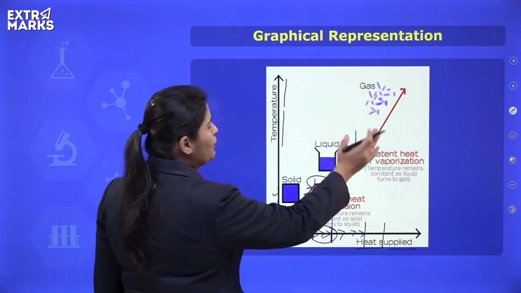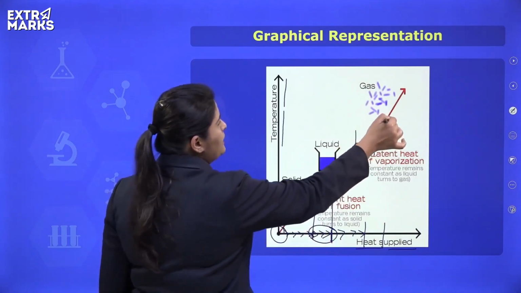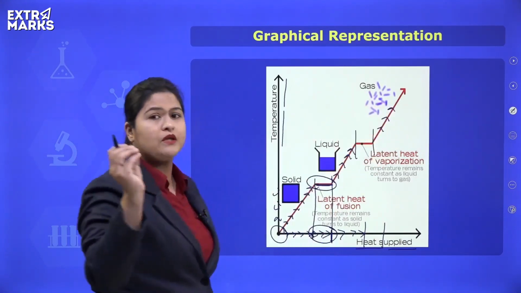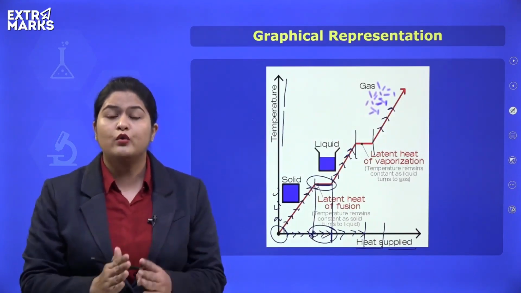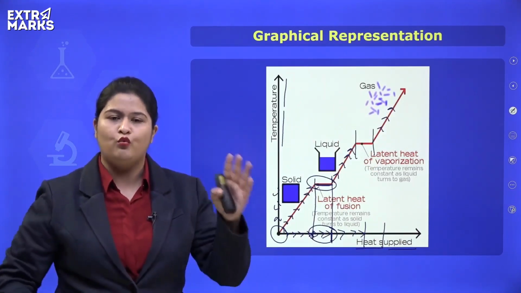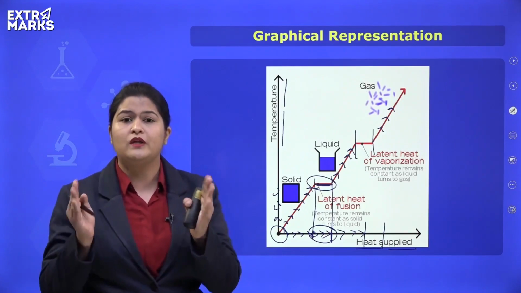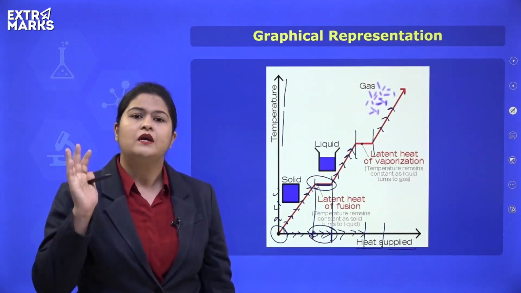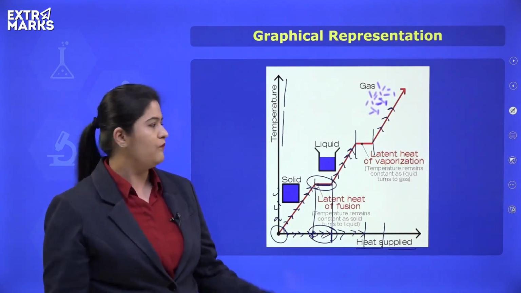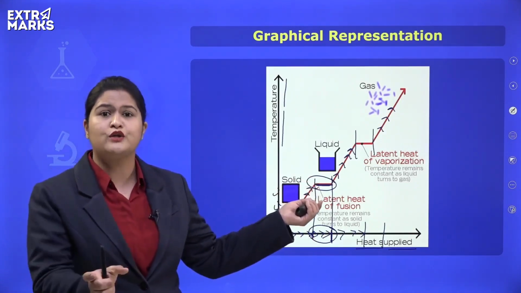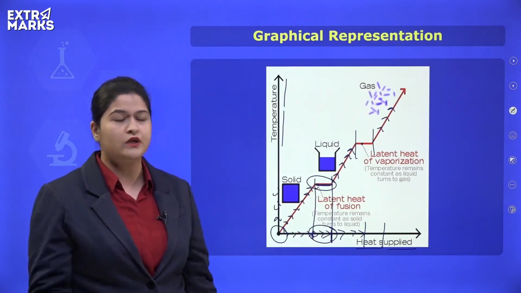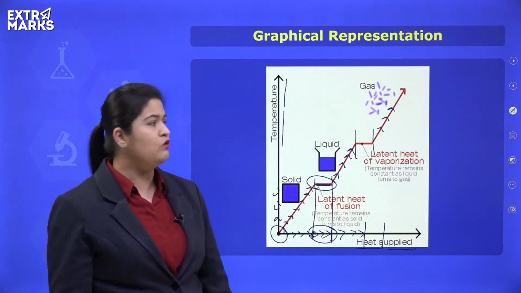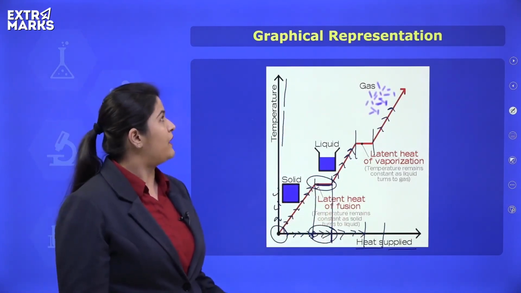As soon as all the liquid is converted to gaseous state, temperature will again start rising. That means temperature remains constant during the phase transition. Whenever solid melts to liquid, during that duration of time, when this melting is actually taking place, the temperature will remain constant. And the heat supplied in that duration of time will be known as latent heat of fusion. And similarly, you can understand about latent heat of vaporization.